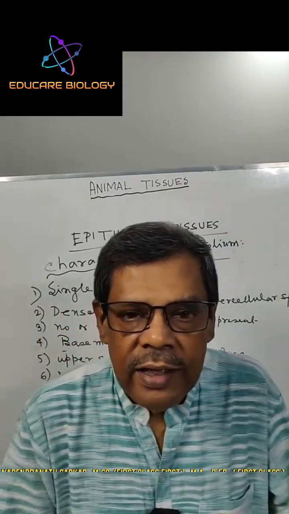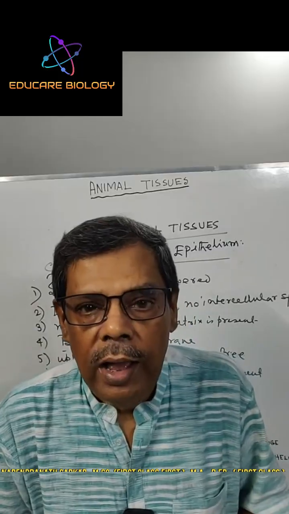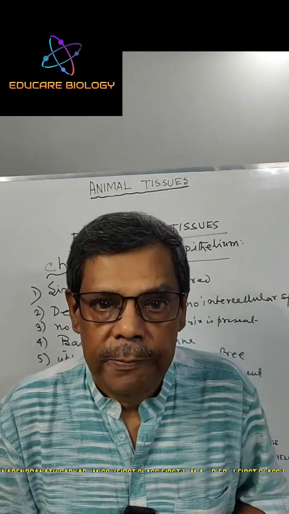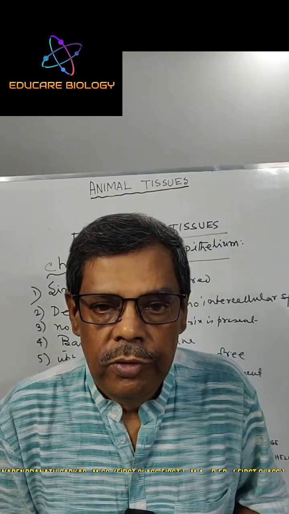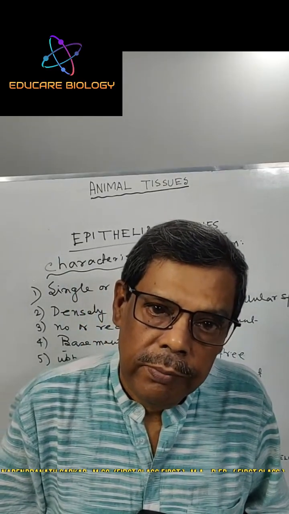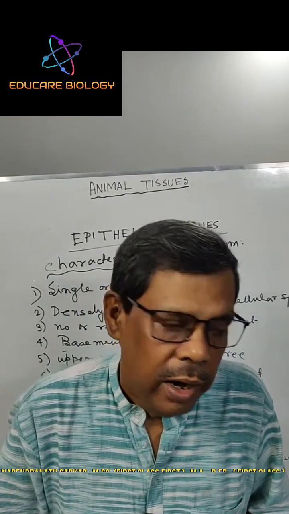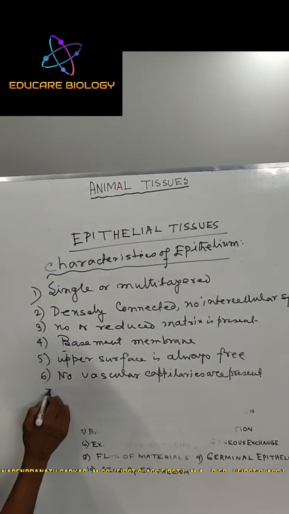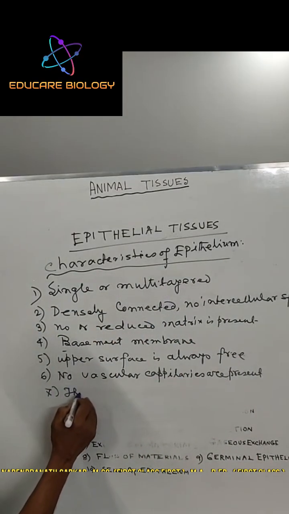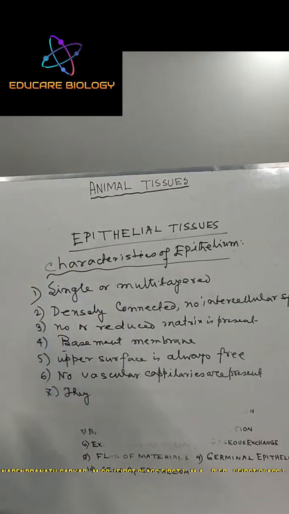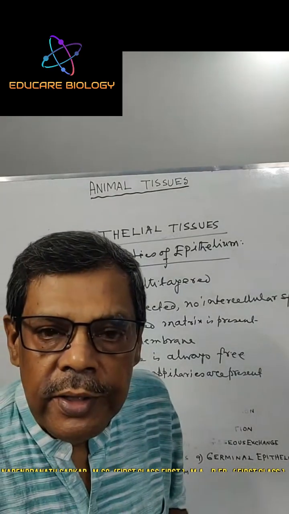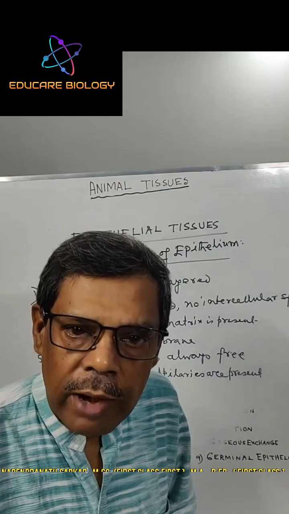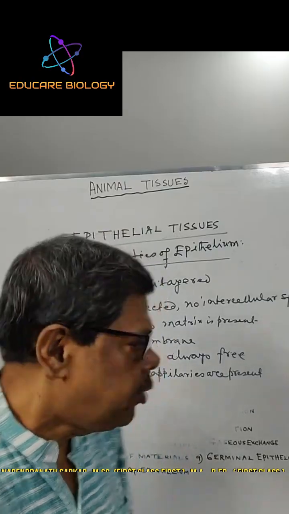It takes nourishment from the underlying connective tissue through the basement membrane. Next, these epithelial tissues originate from the three germ layers: ectoderm, mesoderm, and endoderm.